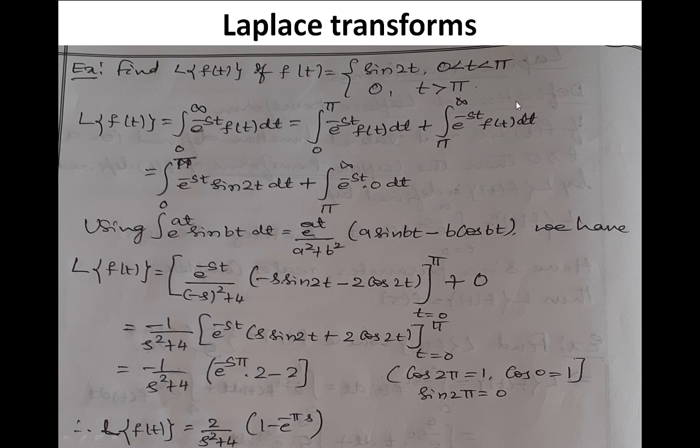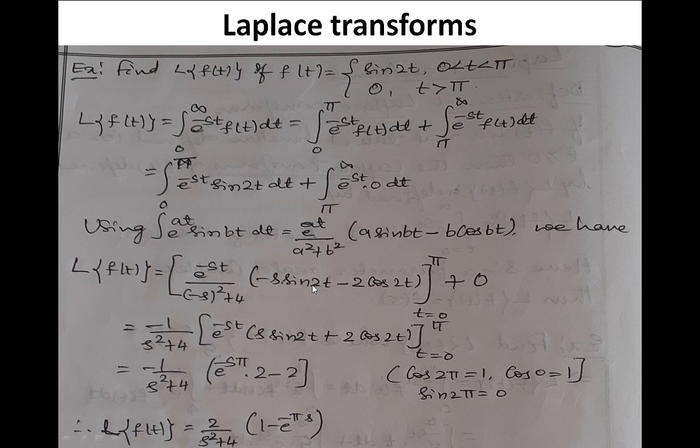The second one is 0 because f of t itself is 0. That's why I'm putting the 0 here. Refer. Put t is equal to pi. Put t is equal to 0. E to the power minus s pi. E to the power minus s pi. Here I have shown sine 2 into pi. Sine 2 pi is what? 0. And sine 0 is 0.